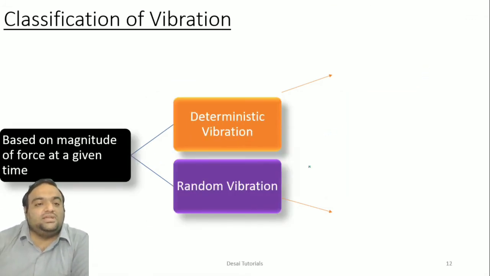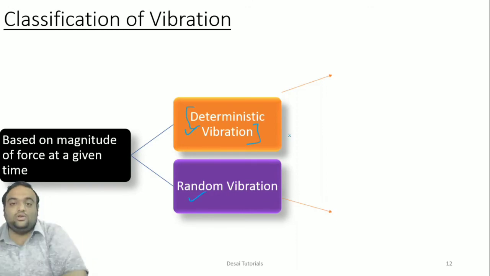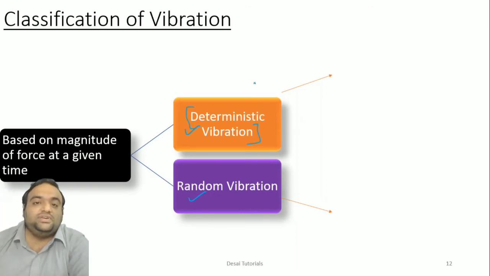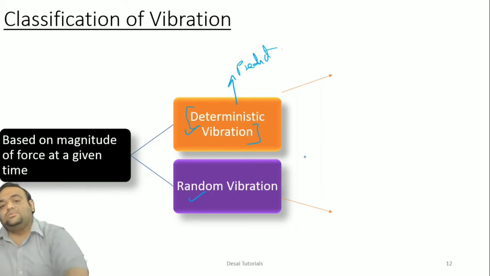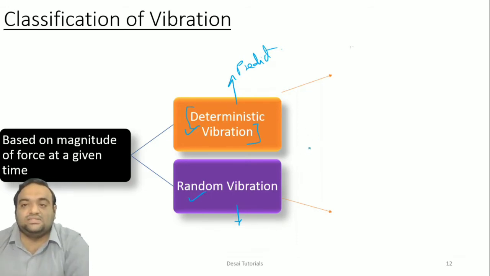Classification of vibration based on the magnitude of the forces at a given time. So first is deterministic vibration and random vibration. From the name itself, deterministic means which we can locate, or which we can predict, यानी पहले से पता रहेगा हमको, और random यानी अचानक से पता नहीं रहेगा कब होने वाला है, ठीक है. So that is the difference.